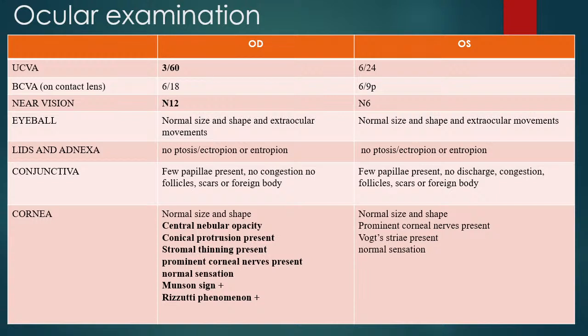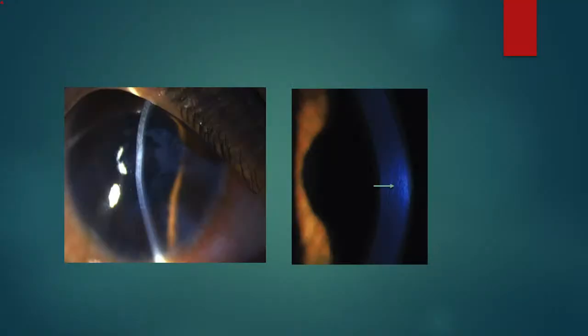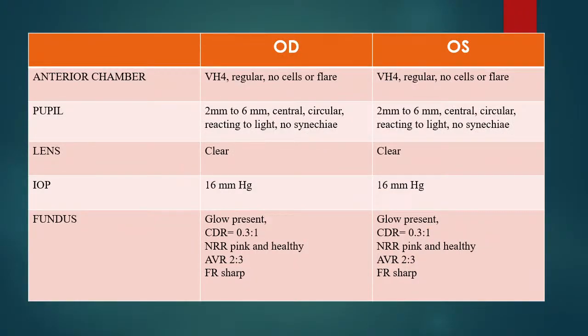We can also see a Munson sign and Rizzuti's phenomenon in this patient on the right eye. On the left eye, there are also prominent corneal nerves along with Vogt striae. This is an image where we see an ectatic cornea along with the Vogt striae of this patient. On further examination, we see that the anterior chamber, the pupil, lens, and the fundus examinations are within normal